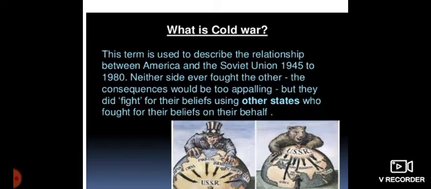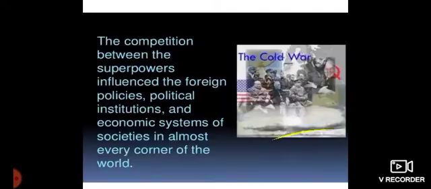Okay, where people of USA did go against the then President Nixon, that was there, right? So that was their belief. They call themselves the arsenal of democracy. So they fought for their belief, but then they used other states. That is what we call the proxy war, the false war. They were not really involved, but the other countries fought for their beliefs on their behalf. So that is your geopolitical tension. That is what we call your Cold War.